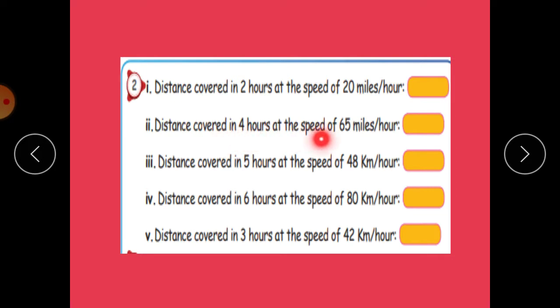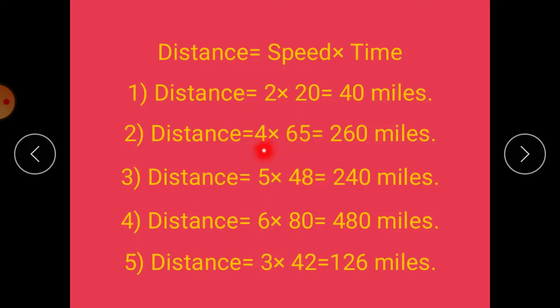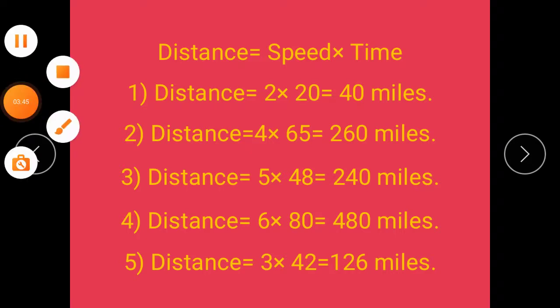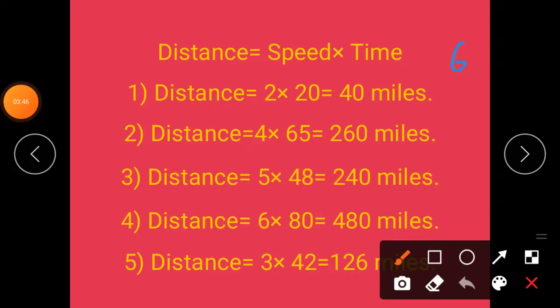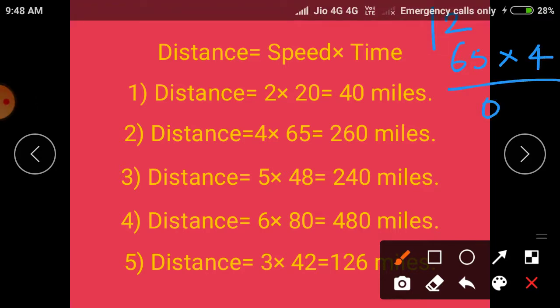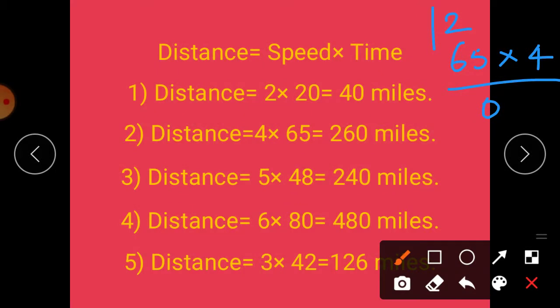For the second question, 65 miles per hour into 4 hours, that is 65 into 4. We want to calculate 65 into 4. 5 4s are 20. The remainder 2 carry over to this place. 6 4s are 24. 24 plus 2 is 26. Therefore it is 260 miles.